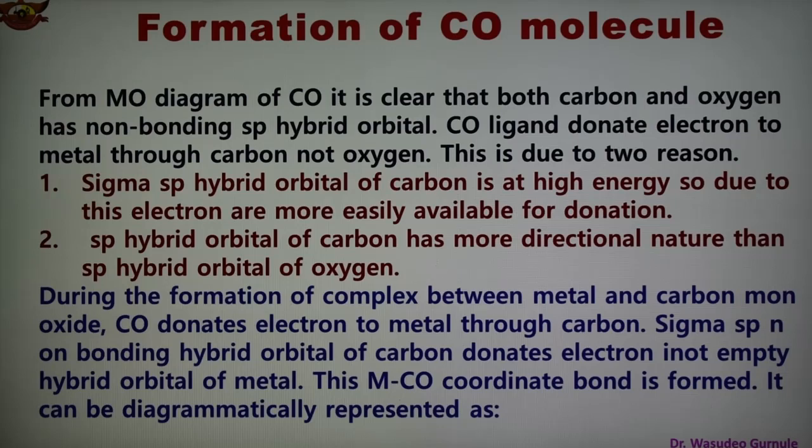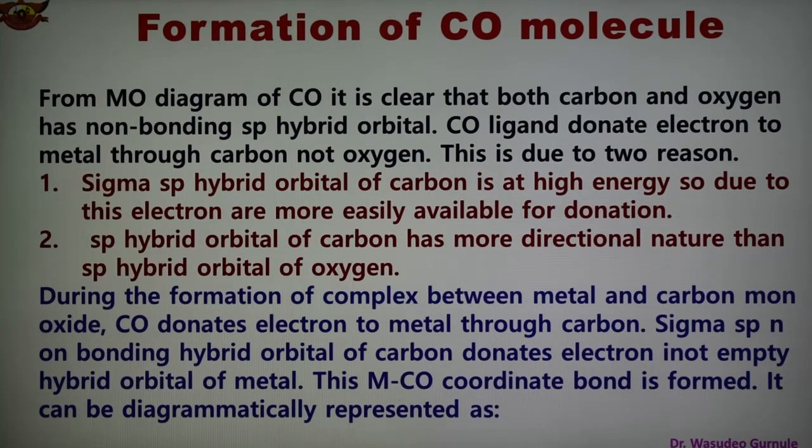Number 1, the sigma sp hybrid orbital of carbon is at high energy. Therefore, due to this, electrons are more easily available for donation. And the second reason is that the sp hybrid orbital of carbon has a more directional nature than the sp hybrid orbital of oxygen. Because of these two reasons, there is donation of electrons from carbon and not through the oxygen.